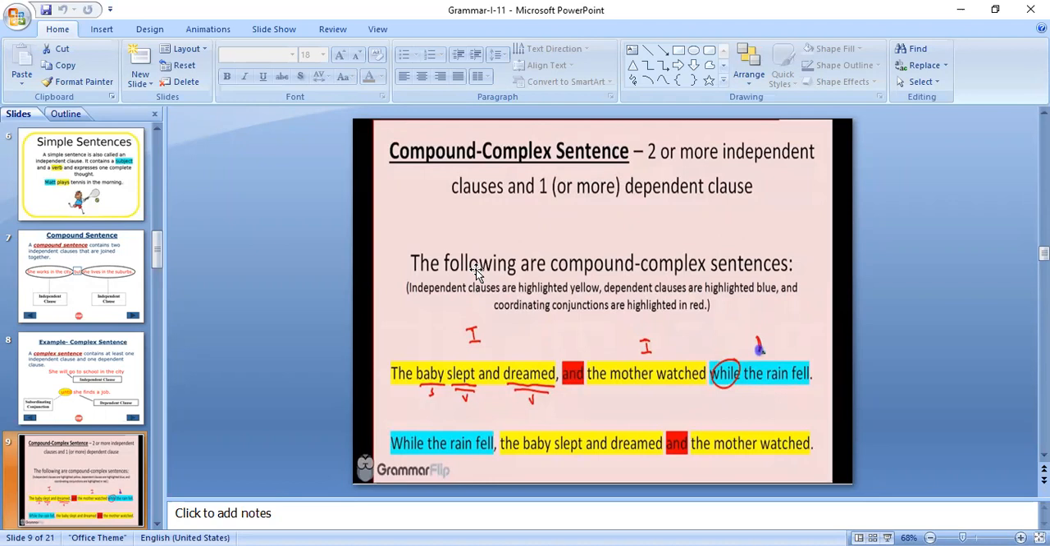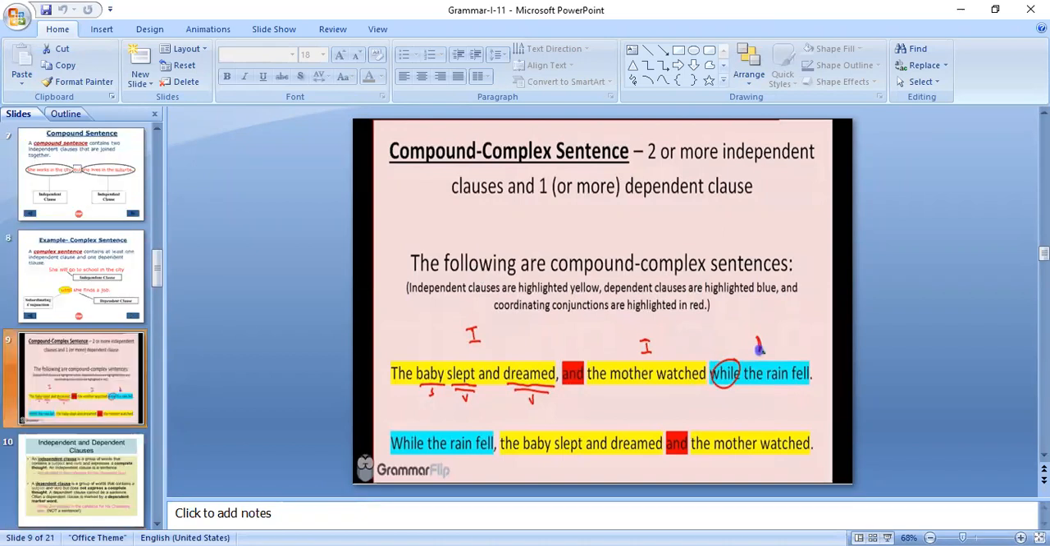The baby slept and dreamed, and the mother watched. See, the above one is passive voice, the below one is active voice. Okay, so a compound complex sentence, a sentence which contains two or more independent clauses and one or more dependent clauses which combine with the help of subordinative conjunction, is called a compound complex sentence.